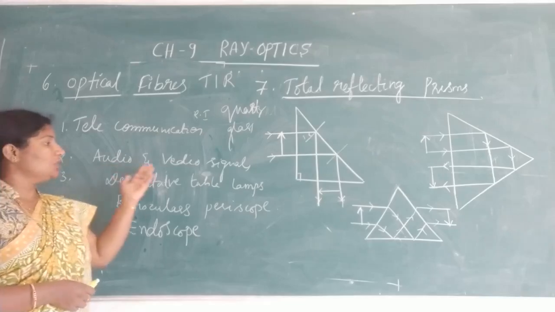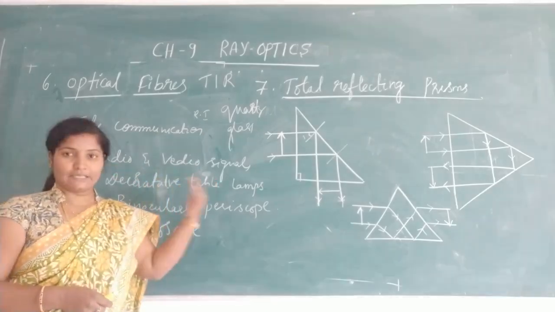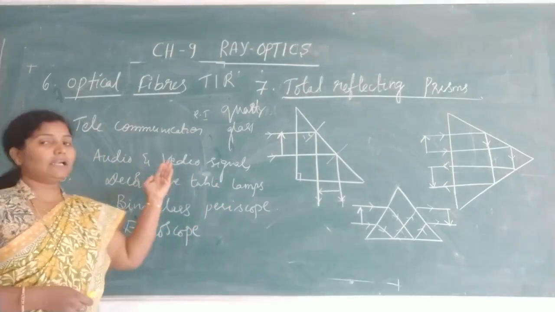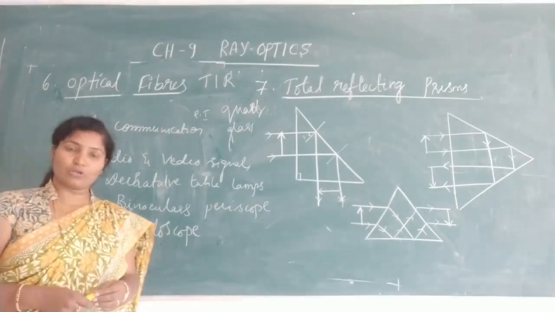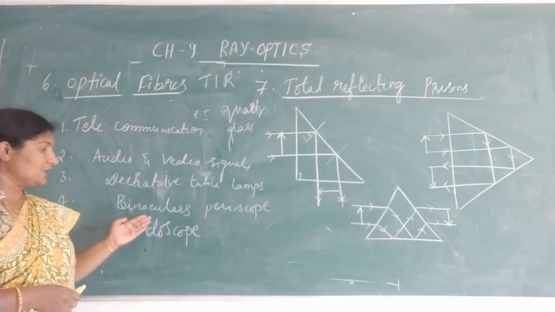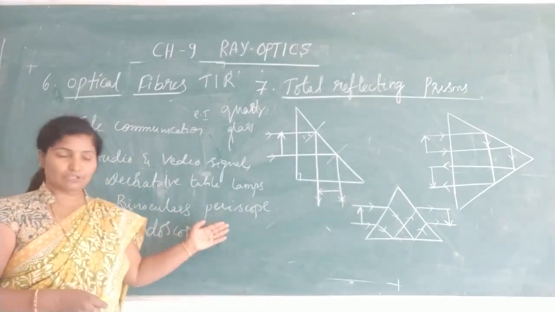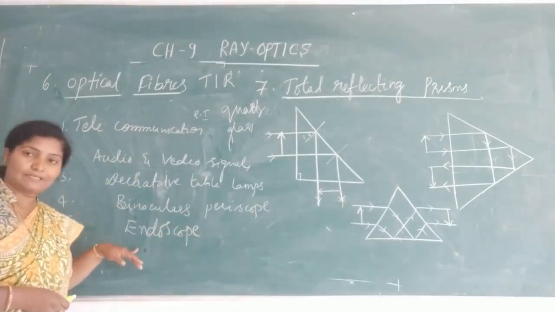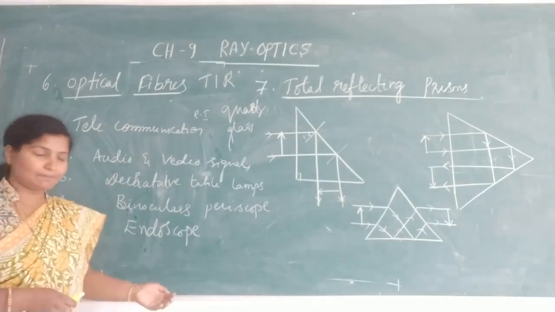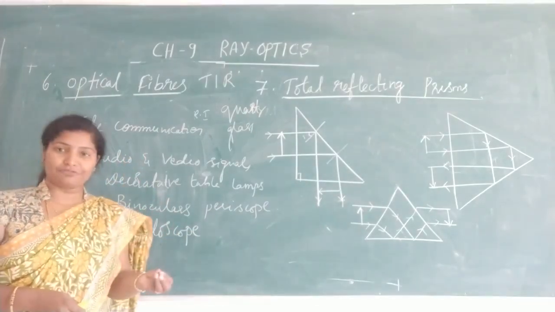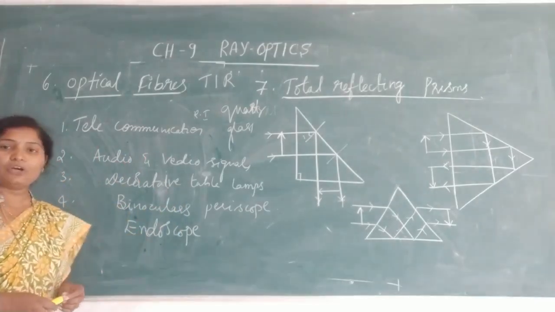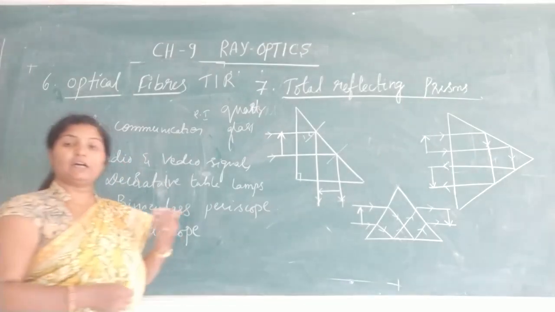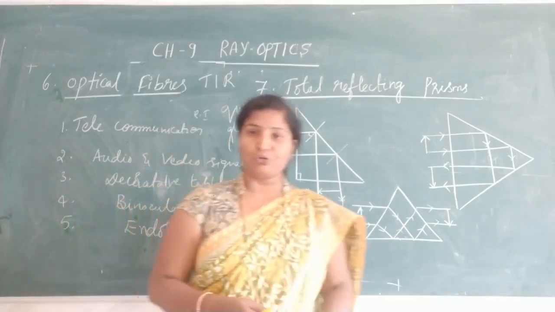They are used in audio and video electronic signals, to transmit audio and video electronic signals. They are also used in decorative table lamps. Optical fibers are used in binoculars and periscope. And the last example is endoscope. There are many examples; here I explained some of the optical fiber applications. They are used in endoscope to view the internal parts of the human body.